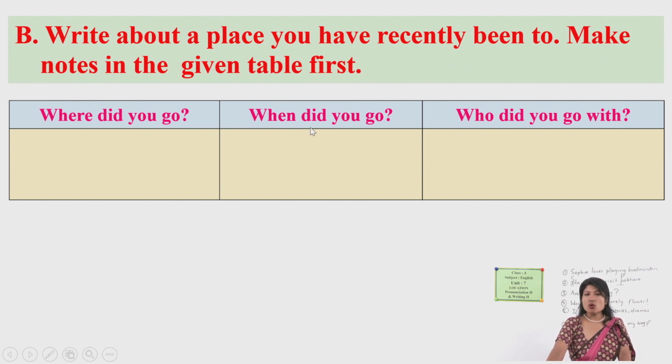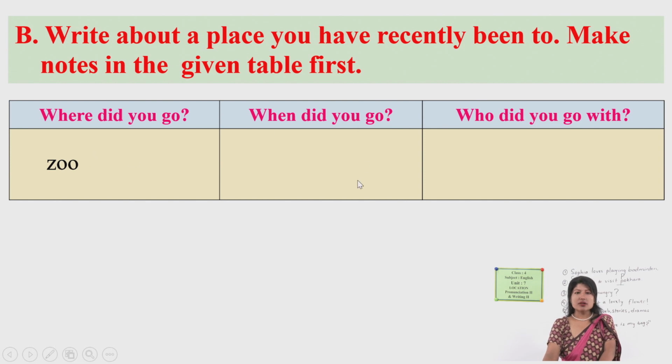Where did you go? When did you go? Who did you go with? Okay, let's answer these questions first. I'm just giving you a sample. You have to do your own. Where did you go? You can write a place name. So I'm writing over here Zoo. You can write any place.